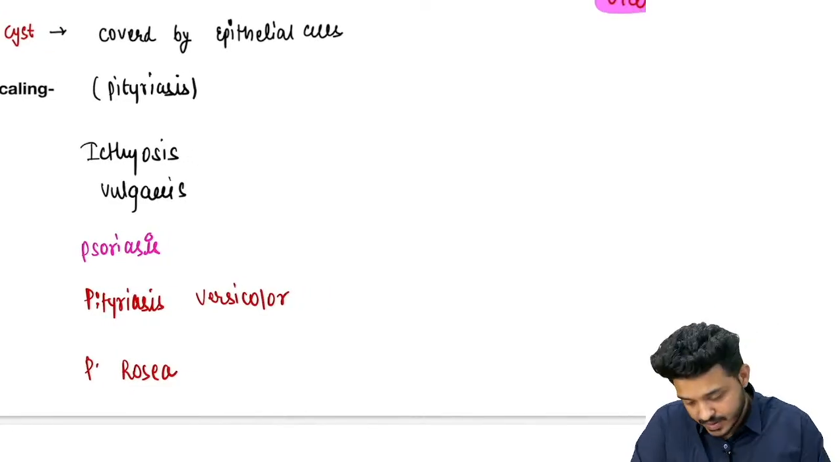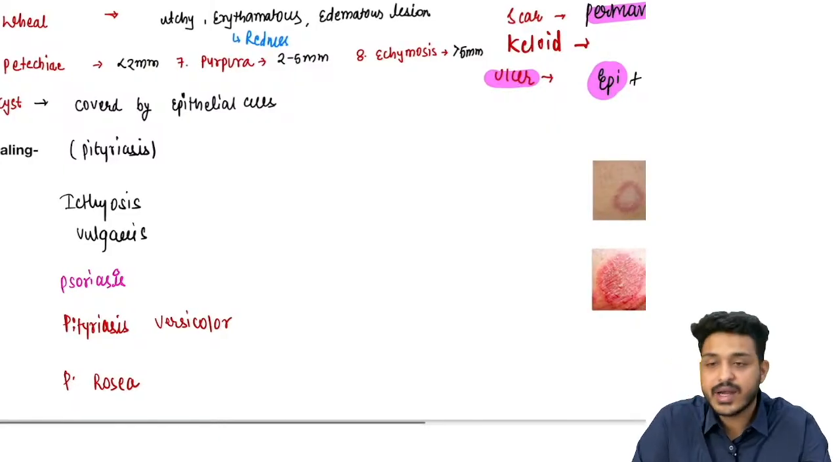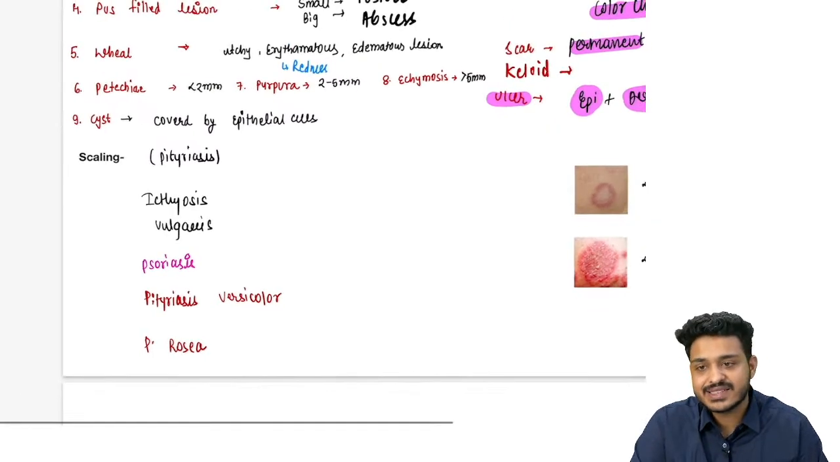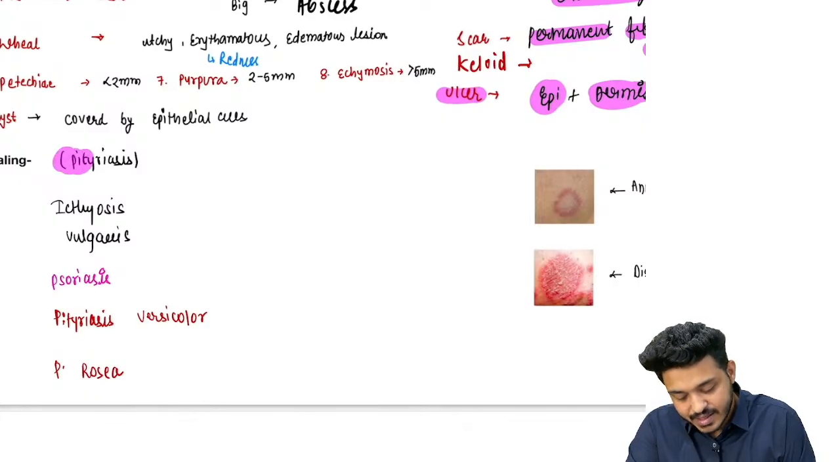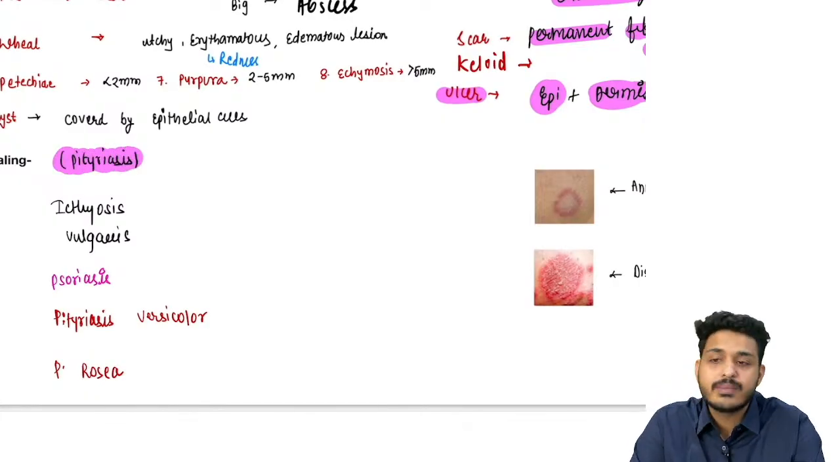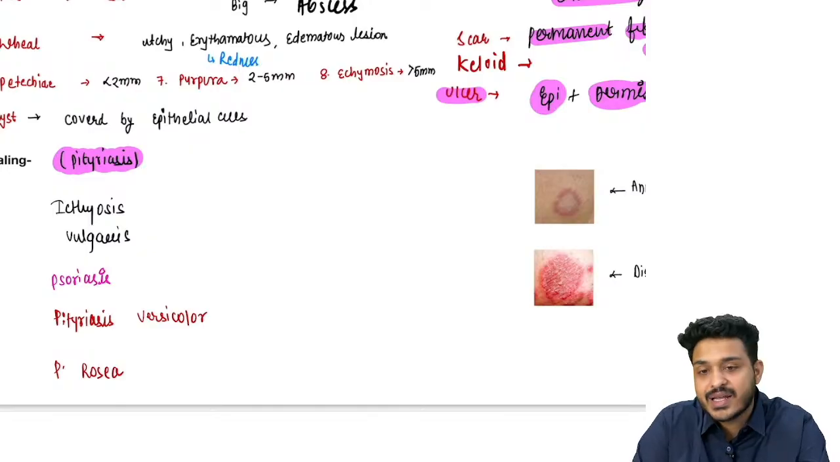You will find this scaling in your question, they are going to write that the person is having this kind of scaling, right. So try to answer. What does scaling mean? Scaling means pityriasis. So sometimes you will find pityriasis alba, pityriasis rosea, pityriasis something like that, right.